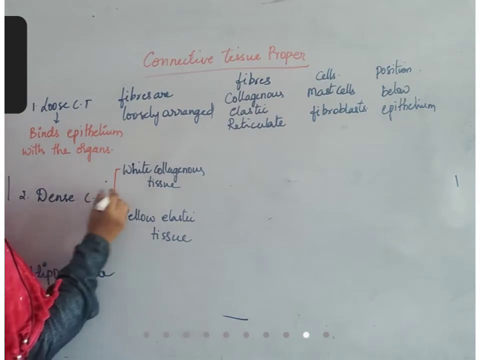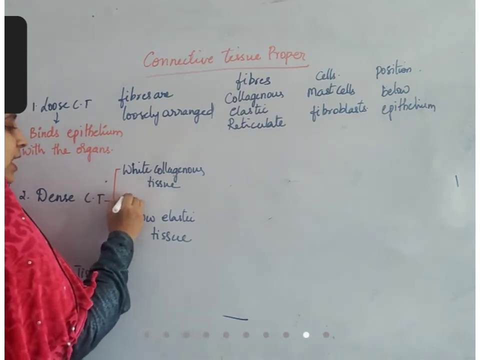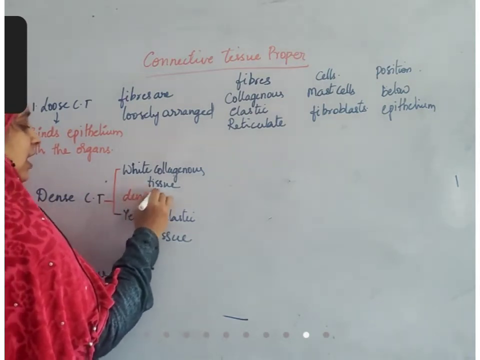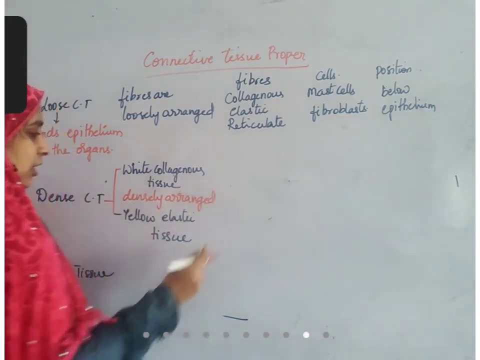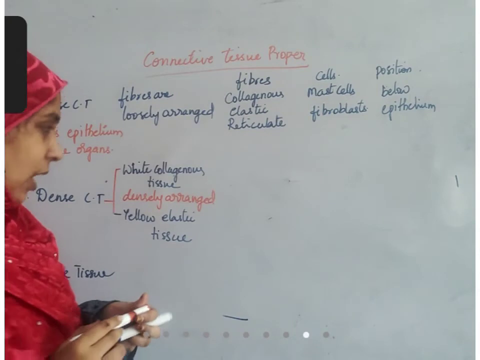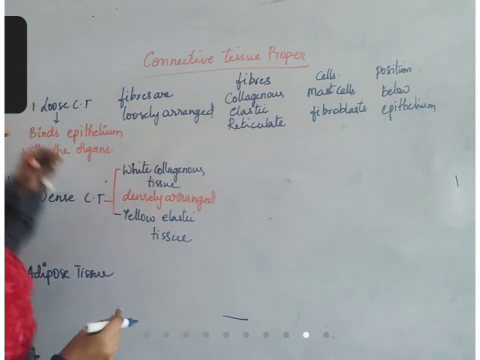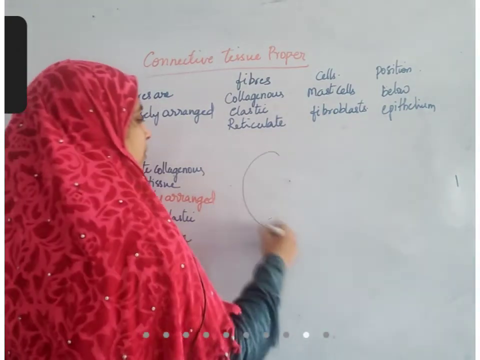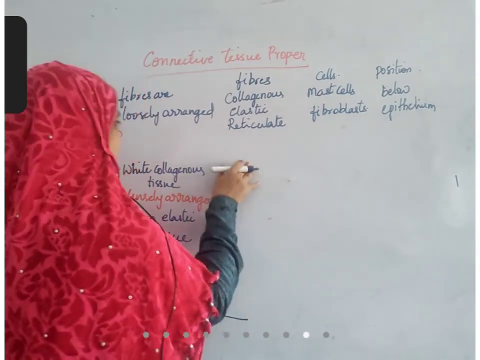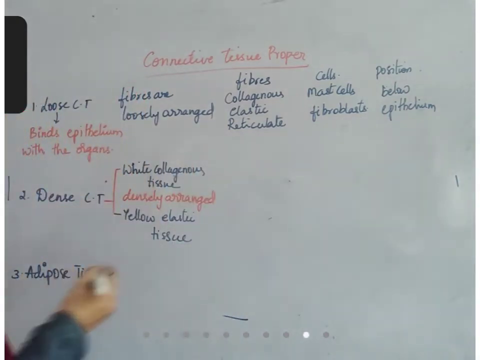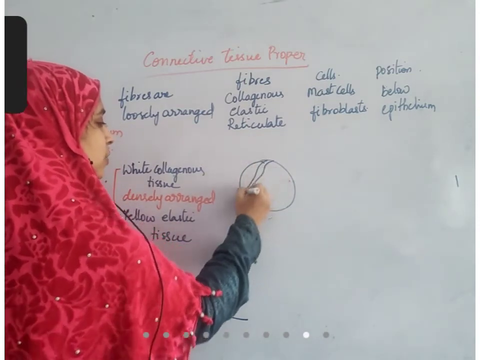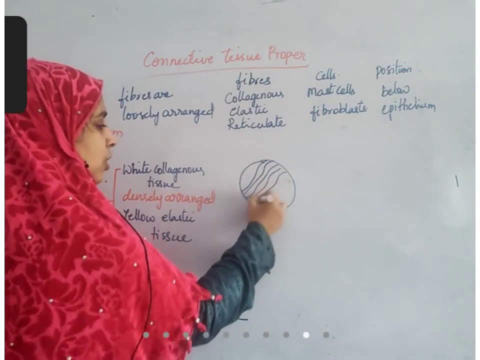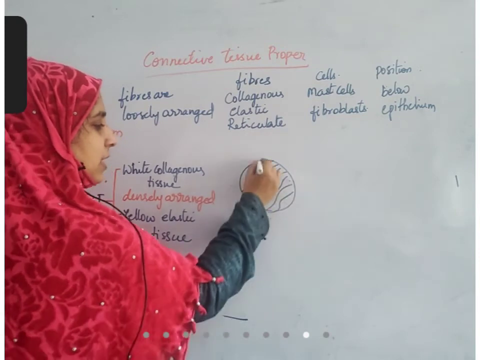Dense connective tissue means fibers are densely arranged. That means very thick, no gap. In case of loose connective tissue, there will be gap. For example, just now we have drawn one diagram related to loose connective tissue. In case of dense connective tissue, either the fibers are white color or yellow color, so they completely occupy the tissue.